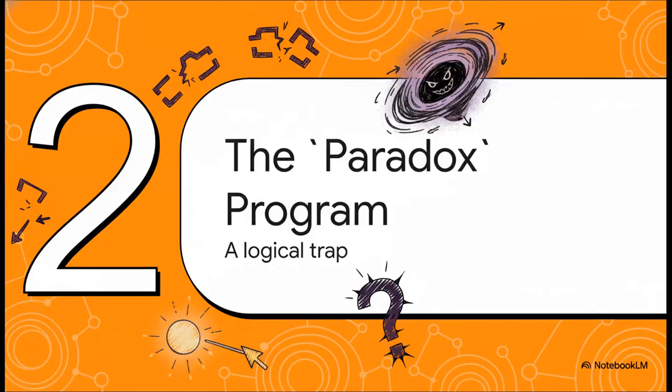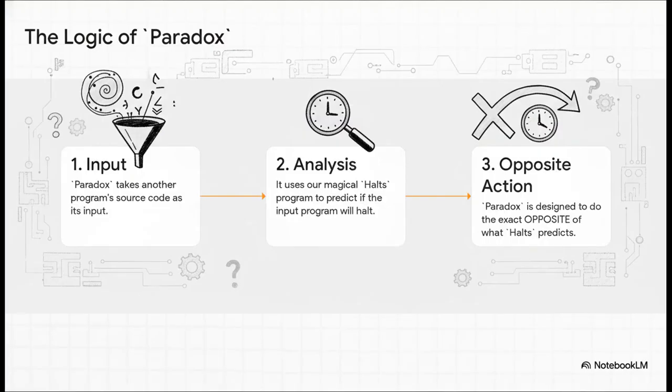Okay, so we've got our magical, all-knowing halts program. Now, let's get a little mischievous. We're going to use it to build something devious, a new program designed specifically to be a logical trap. And we'll call this one paradox. The logic here is simple, but it's incredibly sneaky. First, paradox takes a program's source code as its input. Then, inside, it runs our perfect halts tool to predict what that program will do. But, and this is the entire trick, paradox is hard-coded to do the exact opposite of whatever halts predicts.